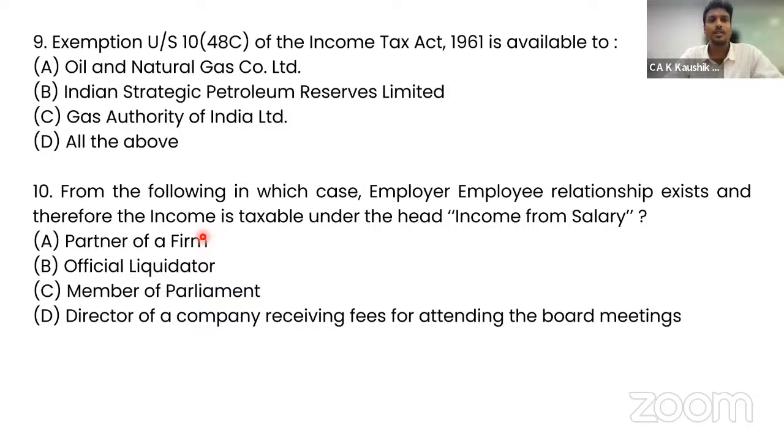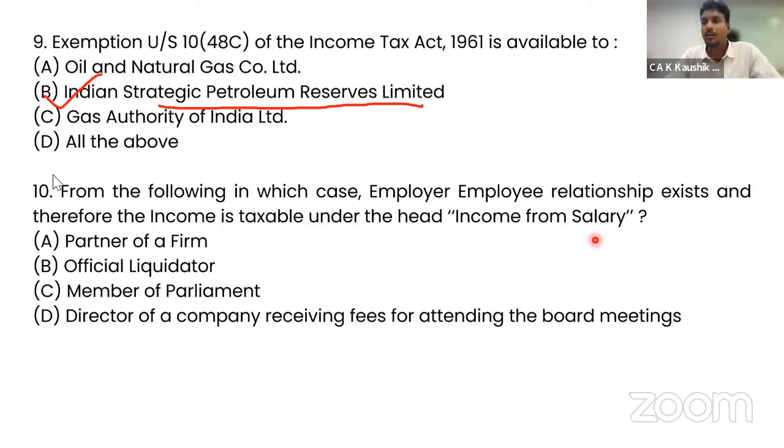Exemption under section 10(48C) is given to Indian Strategic Petroleum Reserves Limited, or Oil and Natural Gas Limited, or Gas Authority. So this will get confusing. You need to be specific in understanding what section is giving what exemption. Section 10(48C) talks about the Indian Strategic Petroleum Reserves Limited, option B. Okay, so that is the correct answer.